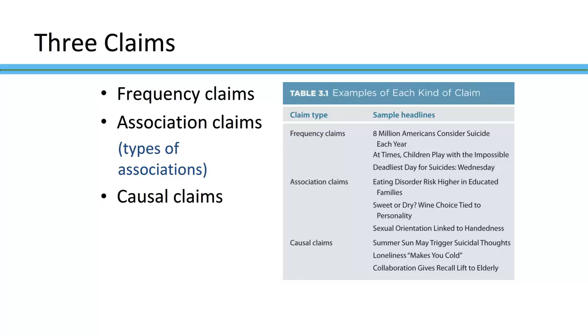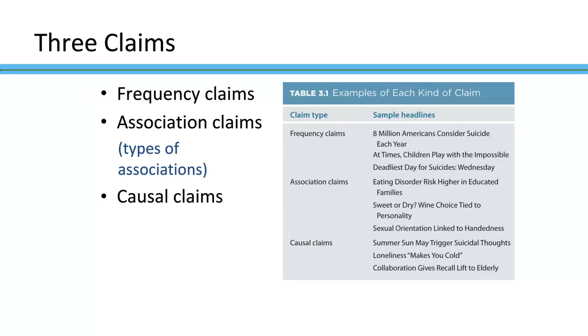We also have association claims. So these will involve two variables. And here we're going to claim some kind of relationship between these variables. So here we have examples. Eating disorder risk higher in educated families. So it's claiming that there's a relationship between two variables: eating disorder risk and the level of education of a family. So that's an association claim, arguing that there's a relationship between two variables.